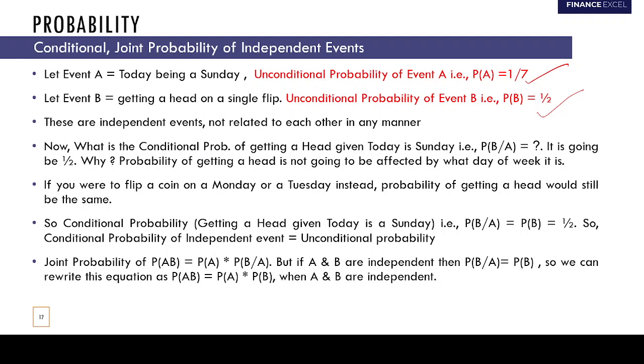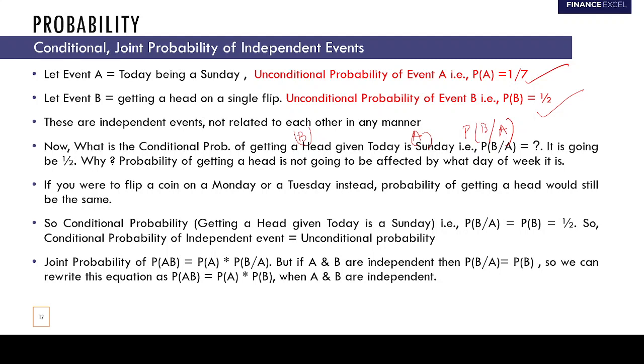Naturally, tossing a coin and today being a Sunday have no relation with each other. They are unrelated. Since they are independent, tell me what is the conditional probability of getting a head given today is Sunday. So this is your event B, this is your event A. What is the conditional probability of B given A, guys?